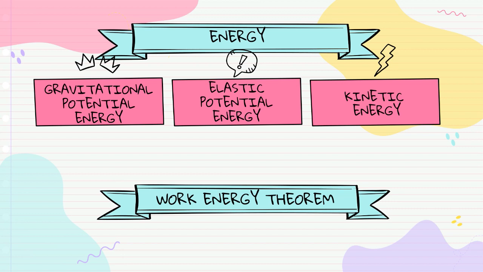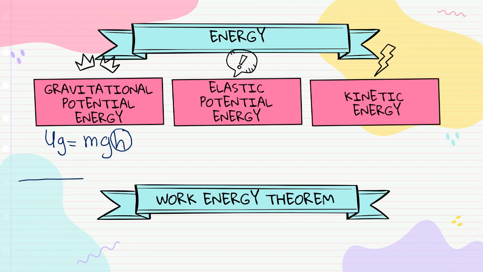Okay, for the next subtopic, energy. We have three types of energy. Gravitational potential energy, the symbol is UG. The formula is mgh. It depends on the height.